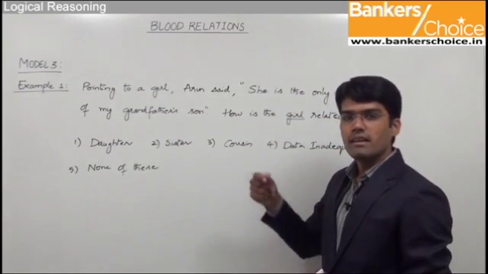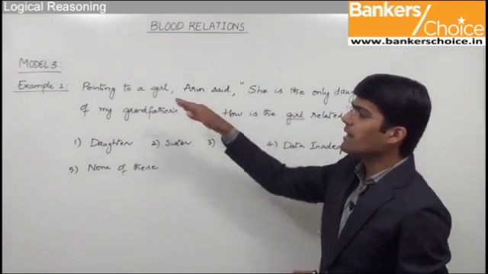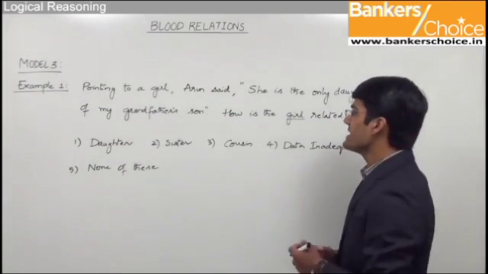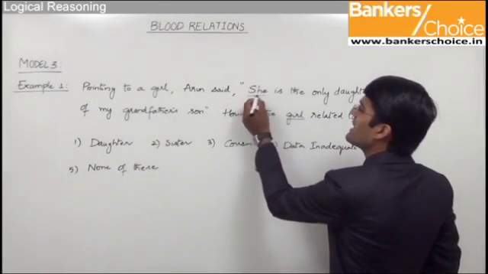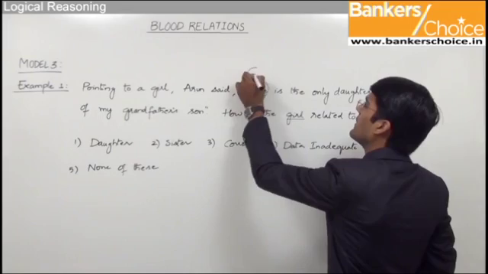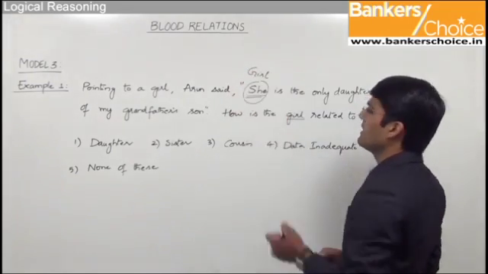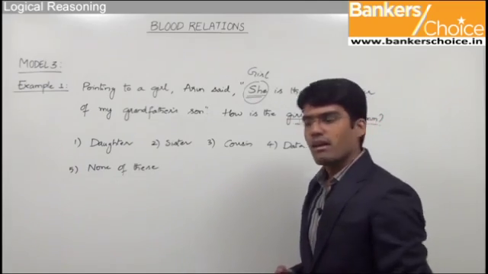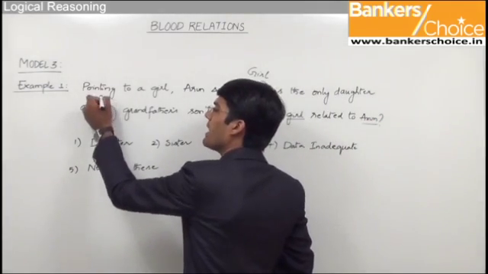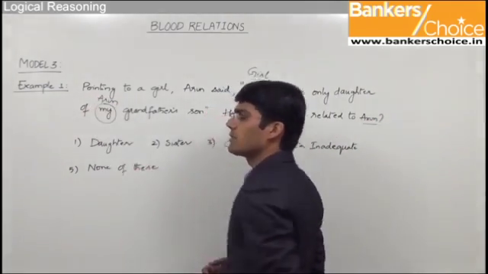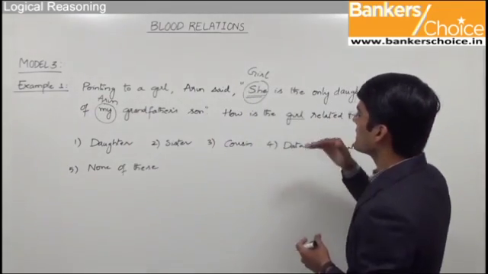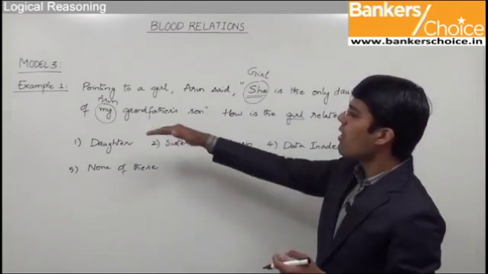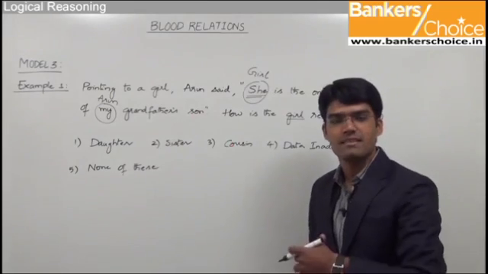So we can say that she in the statement is nothing but the girl. And my should be Arun, as this statement is said by Arun. So now the statement becomes the girl is the only daughter of Arun's grandfather's son.